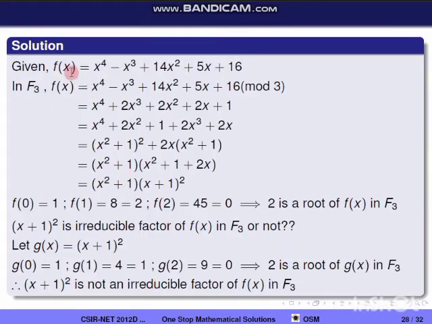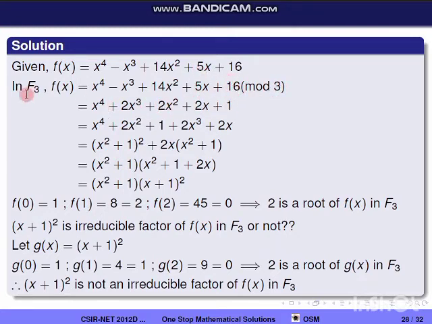So given f of x equal to x power 4 minus x cube plus 14x square plus 5x plus 16. In F3 we are taking all the coefficients mod 3. So 1 mod 3 is 1, minus 1 mod 3 is 2, 14 mod 3 is 2, 5 mod 3 is 2, 16 mod 3 is 1.